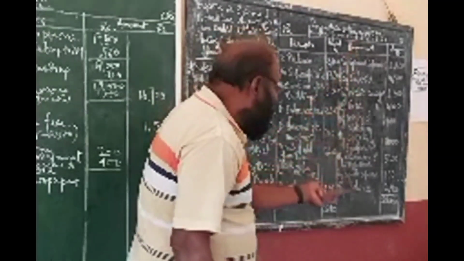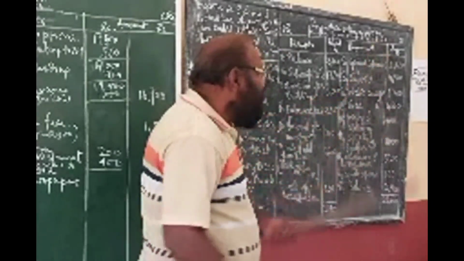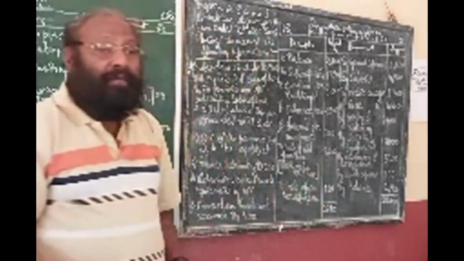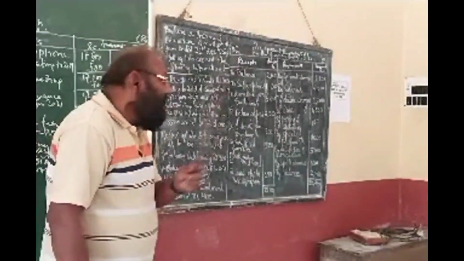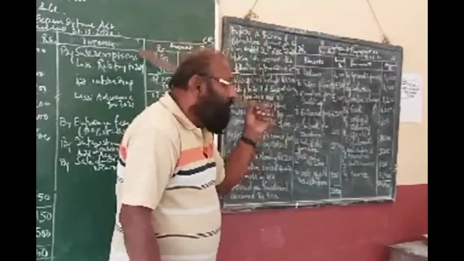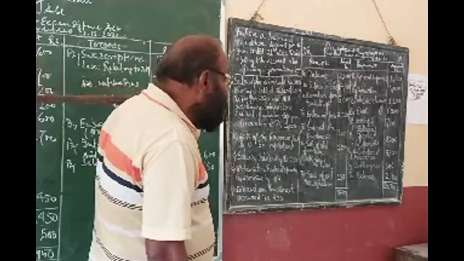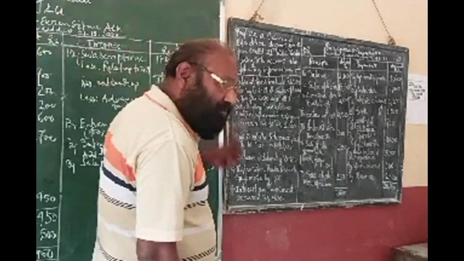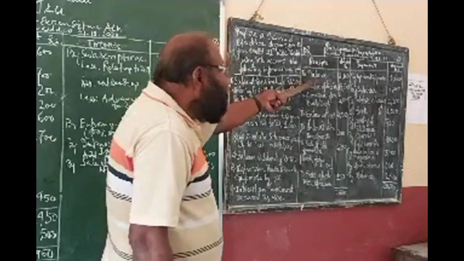So these are the payments on the credit side of the cash receipts and payments account. The different types of payments are capital in nature or revenue in nature. Only the capital payments will go to the balance sheet, and the revenue payments will come for the preparation of the income and expenditure account, because these are expenses. Clear? Now come to the receipt side.